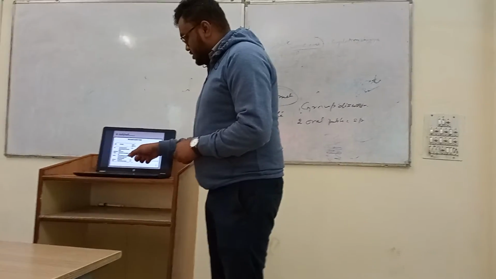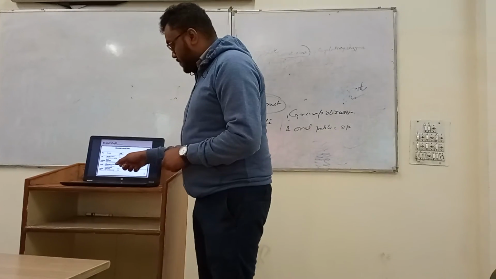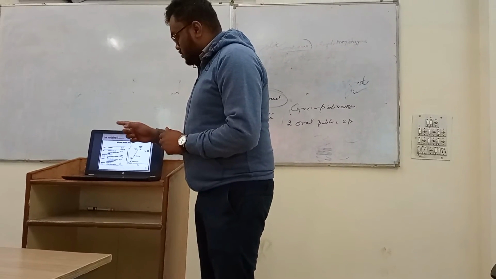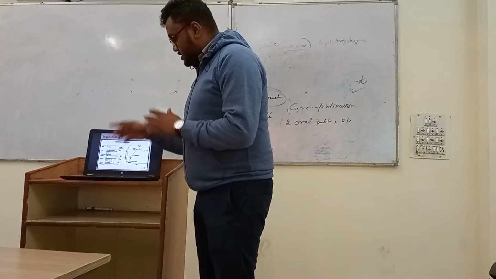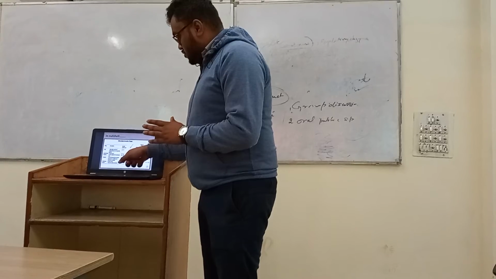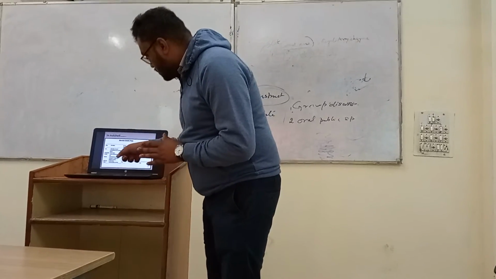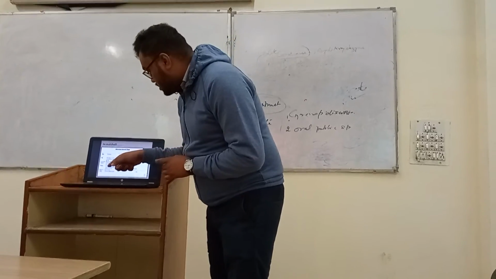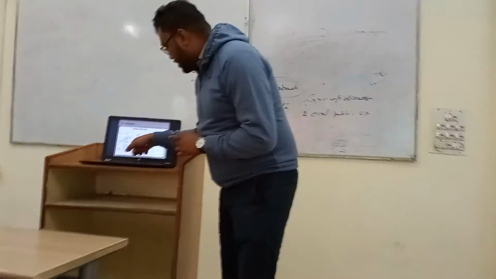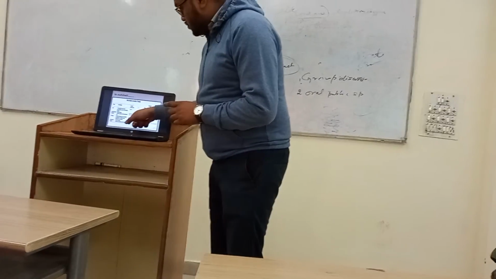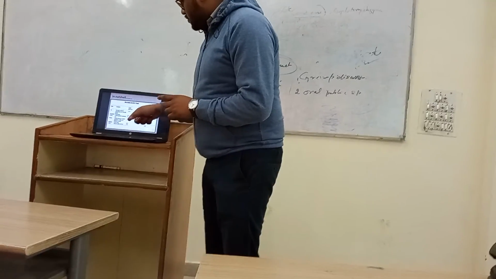Mu is less than mu max, where mu max is the maximum growth rate. In the stationary phase, the growth ceases, so mu is again equal to 0. In the death phase, the cells lose viability and die, so mu is less than 0 now.